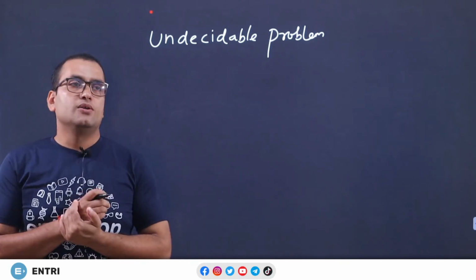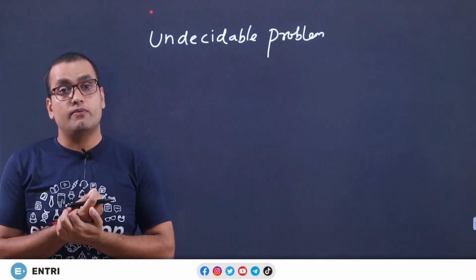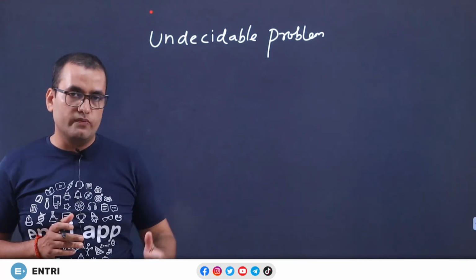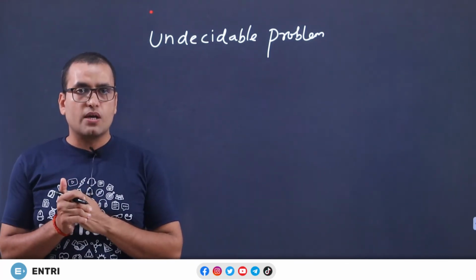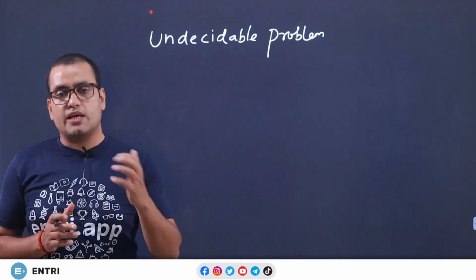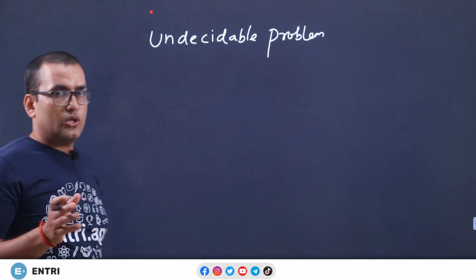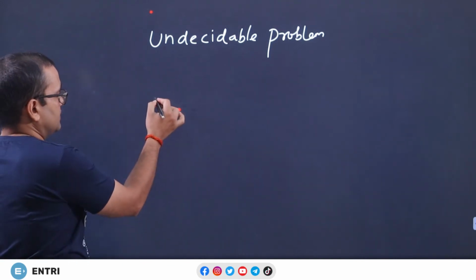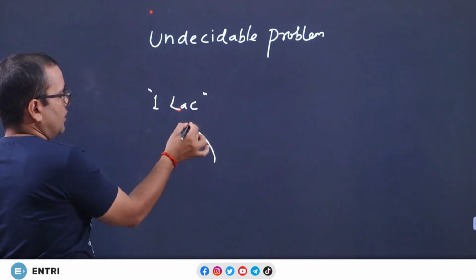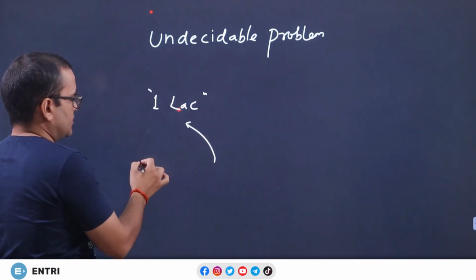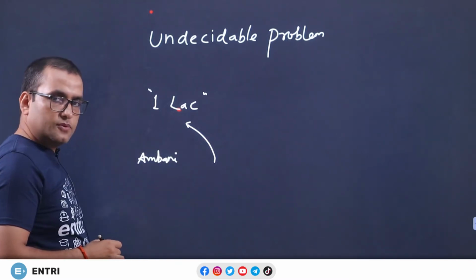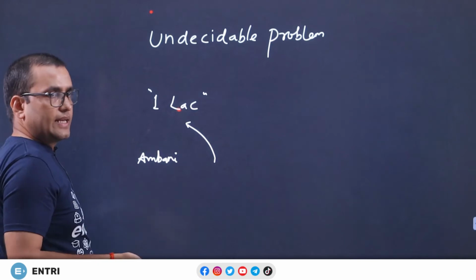So you said, okay, 10 rupees didn't work. Maybe 1 lakh will. If we put 1 lakh rupees in an empty room, it may work. So I said, okay, yeah, 10 rupees is a very small amount. Just put 1 lakh and then check the honesty of a person. So you put 1 lakh rupees in an empty room, and you want to check the honesty of Mr. Ambani. Is he honest or not? Sorry to use his name, but I am just using an example.